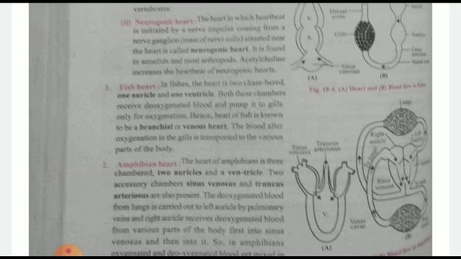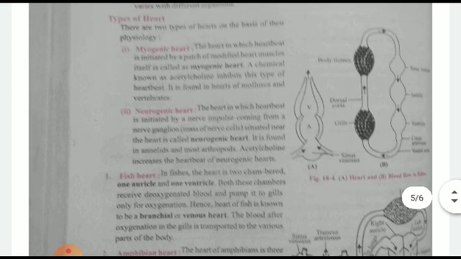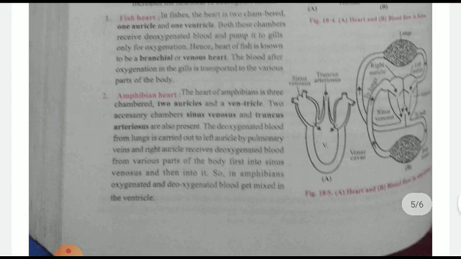Let us see the fish heart. Fish heart generally consists of one auricle and one ventricle. As you can see in the figure, this is the fish heart, with one auricle and one ventricle. Only a two chamber system is there, and with its help they circulate the complete blood. Then amphibian heart. Amphibians have two auricles and one ventricle. A three chamber heart is there except in crocodile. Crocodile has a 4 chamber heart. The rest all have a 3 chambered heart. Accessory chambers are there: sinus venosus and truncus arteriosus.